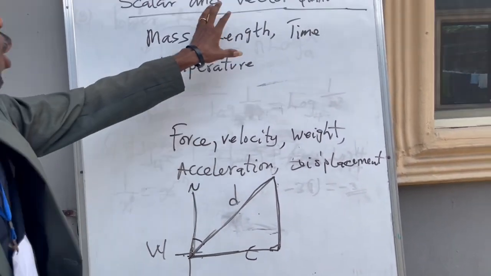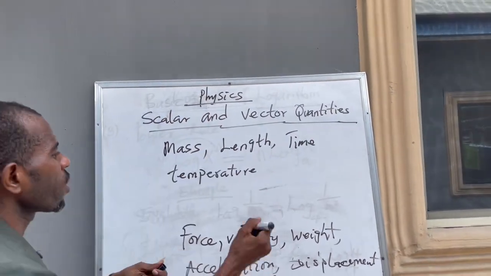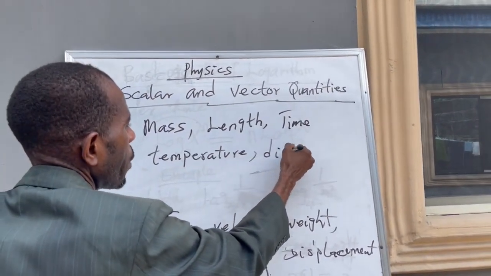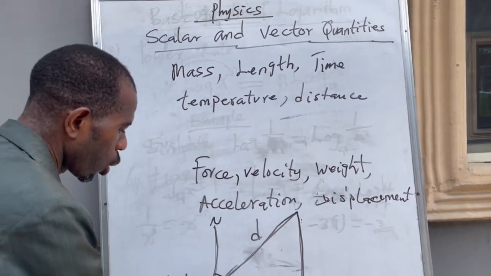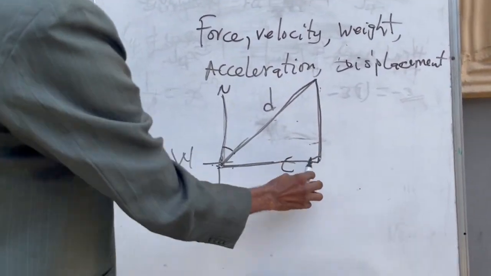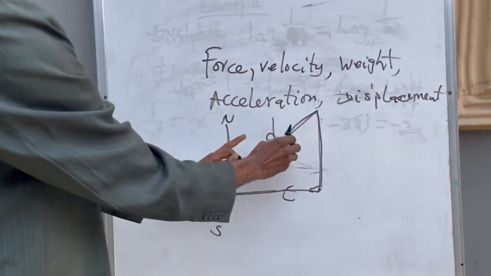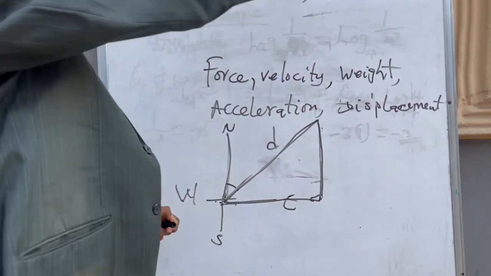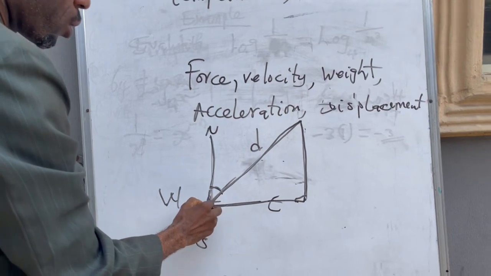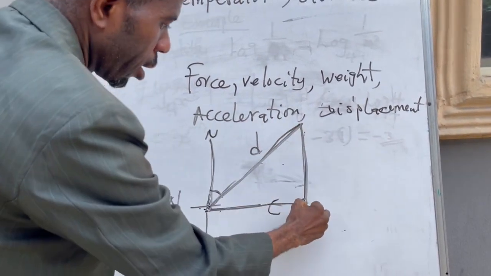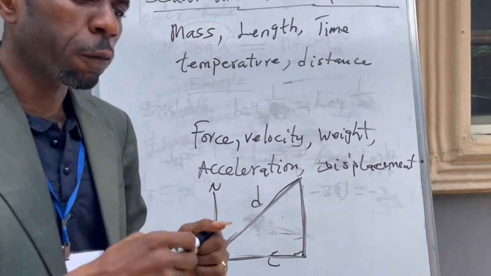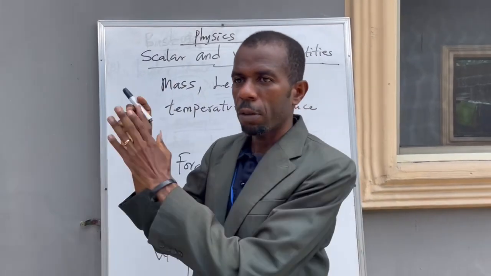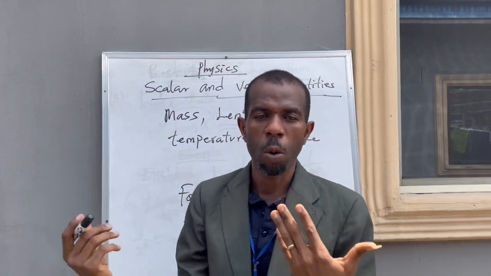Now, for a scalar quantity, you can also add distance. Distance is also an example of a scalar quantity. Distance just has a value, for example, the difference between two points on a plane. It's just distance, while displacement is that particular distance in a specified direction. Look at it here. This is direction, and from here to here, this is our displacement. From here, you can differentiate between scalar and vector quantities.